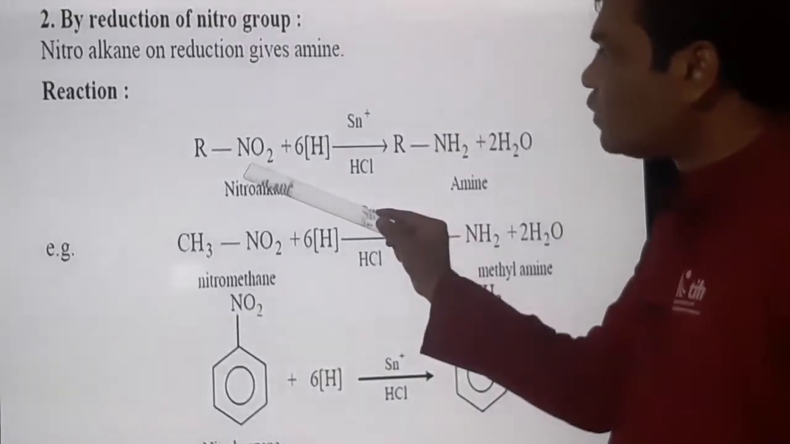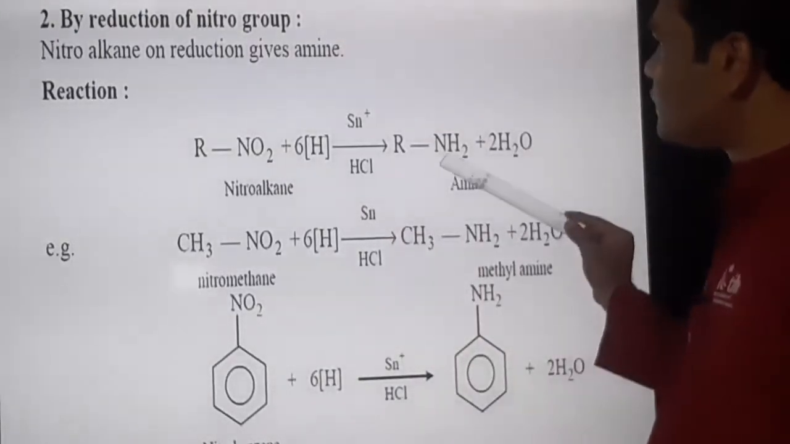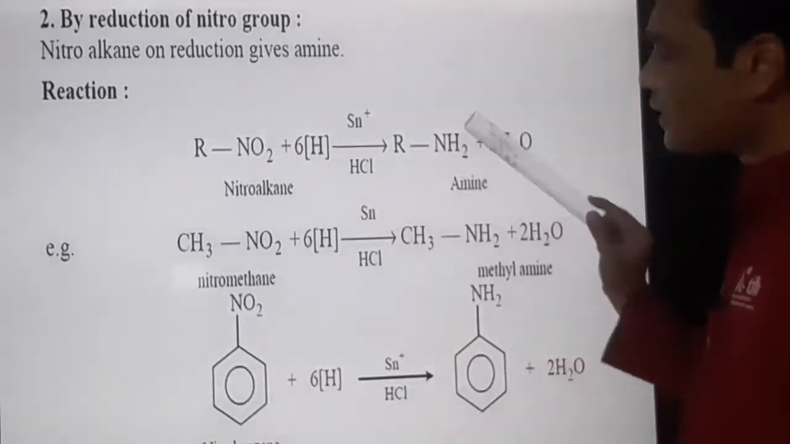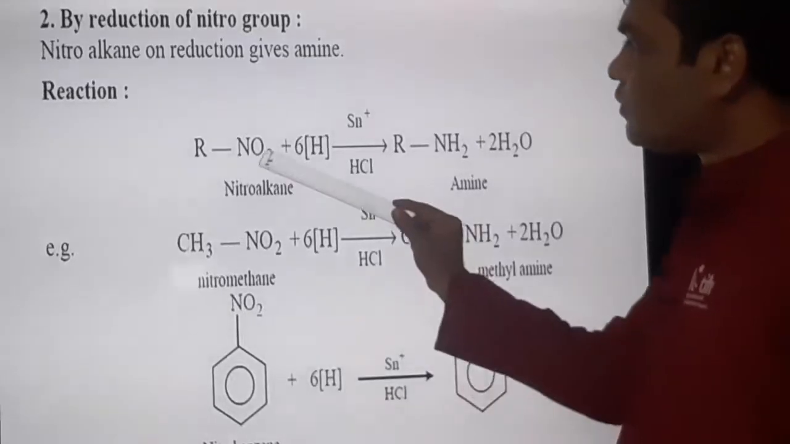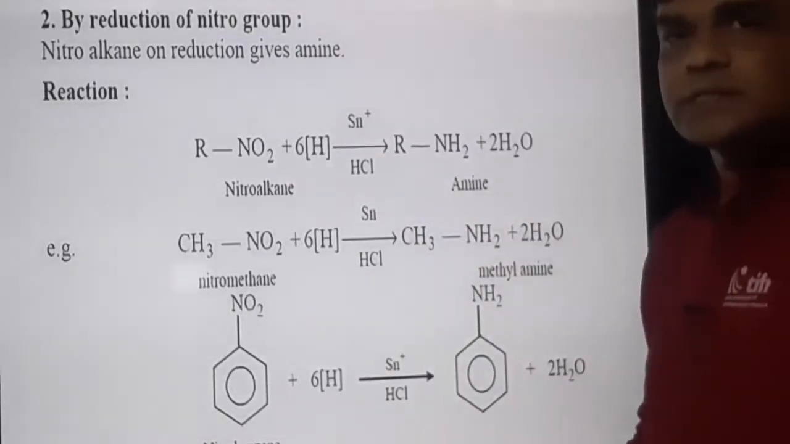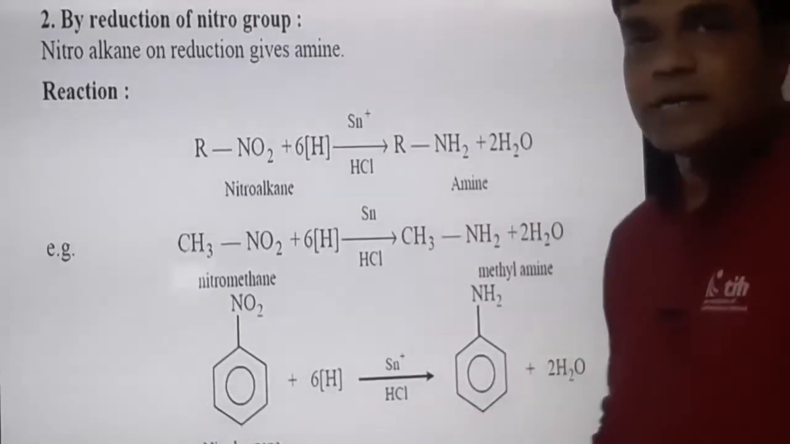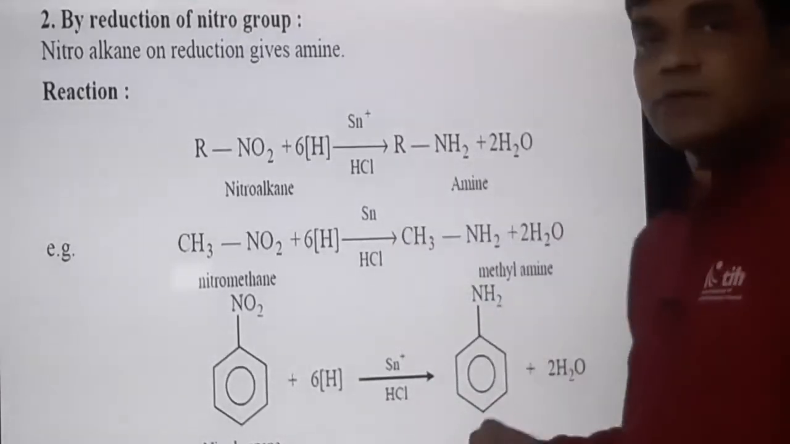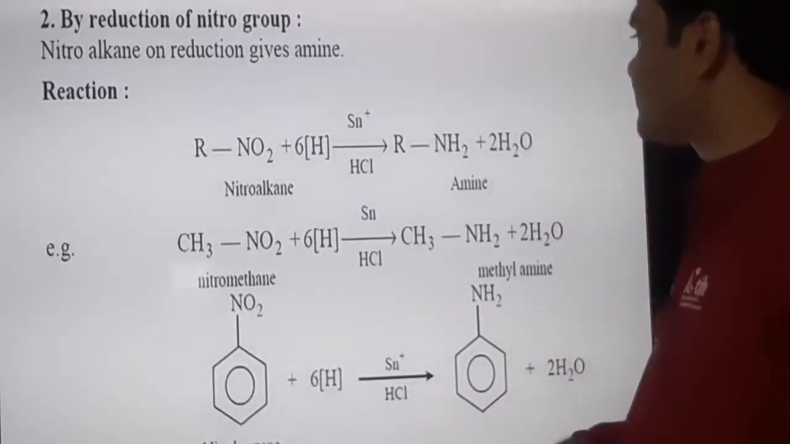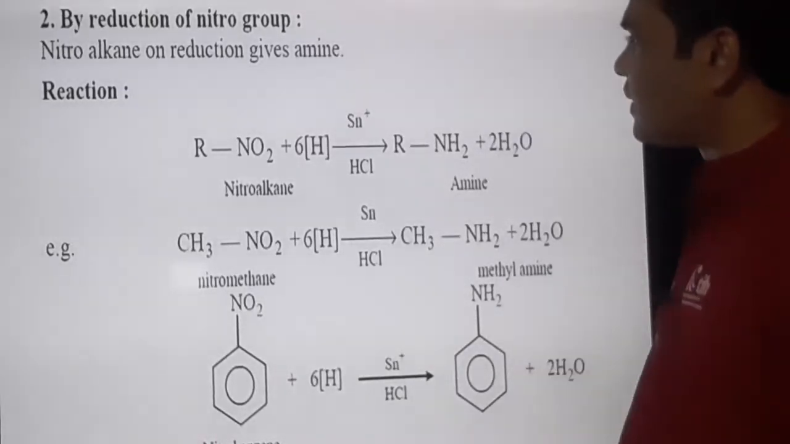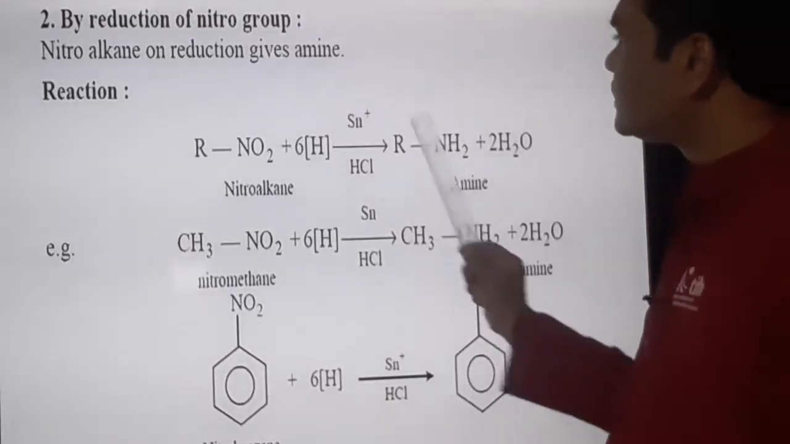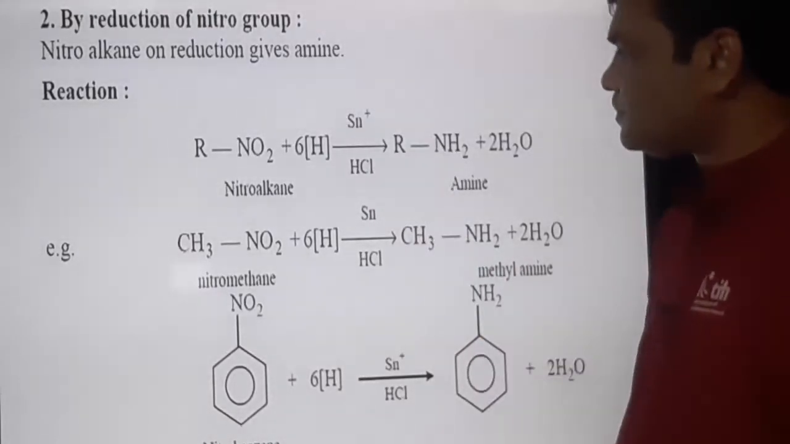So this NO2, that is nitro group, is reduced to NH2. In this way, nitroalkane is converted to amine. NO2 is reduced to NH2. Why is it called a reduction reaction? Because hydrogens are added. Here NO2 is there, now here NH2, and addition of hydrogen is called a reduction reaction. And this is a byproduct, just to balance. So NO2 is reduced to NH2, this is the reagent, remember this.